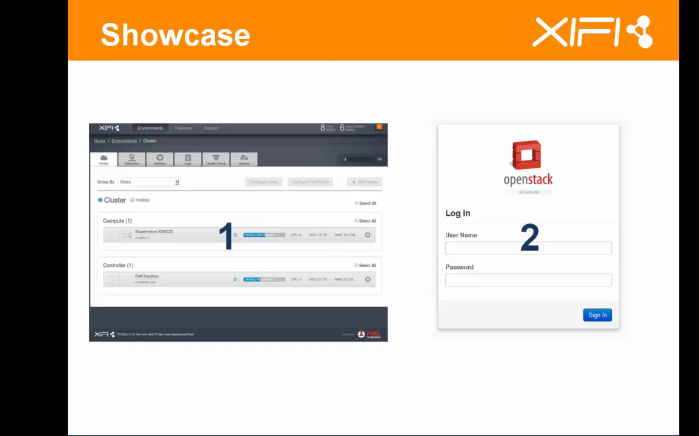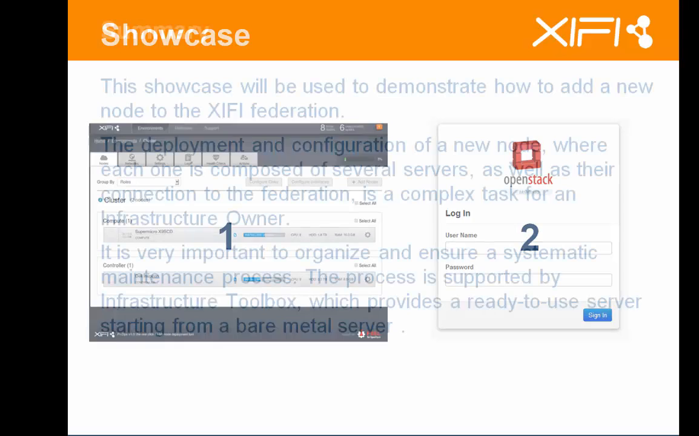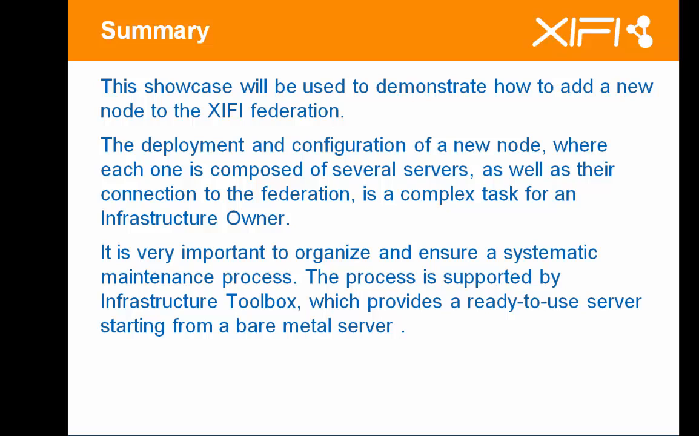The first picture shows the state of installation, and the second, the result: an OpenStack environment ready to use with the selected generic enablers previously installed. This showcase will be used to demonstrate how to add a new node to the UC8 Federation in an easy way. The installation process is supported by Infrastructure Toolbox, which provides a ready-to-use server starting from a bare metal server, and supports the infrastructure owners in this complex task.